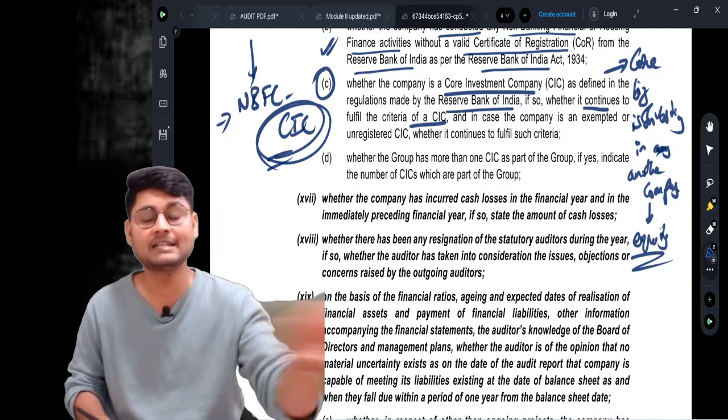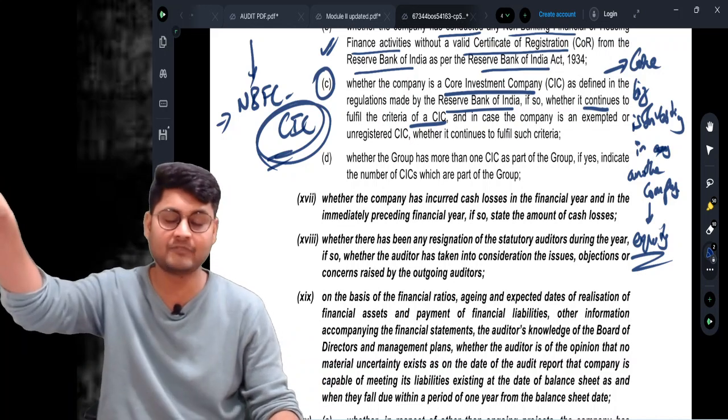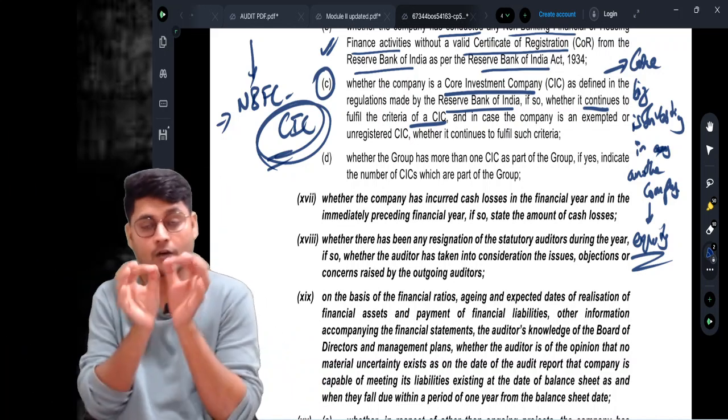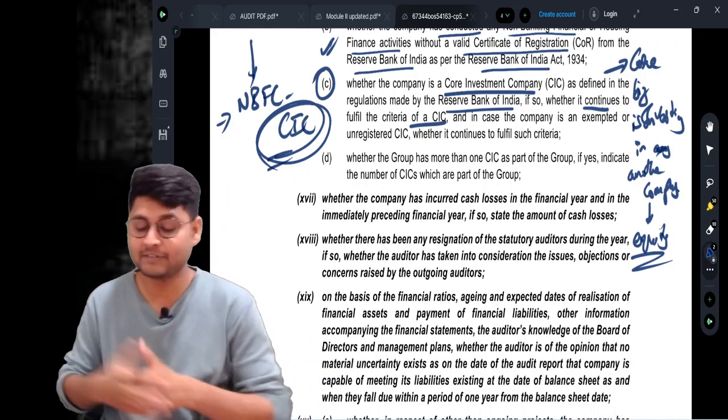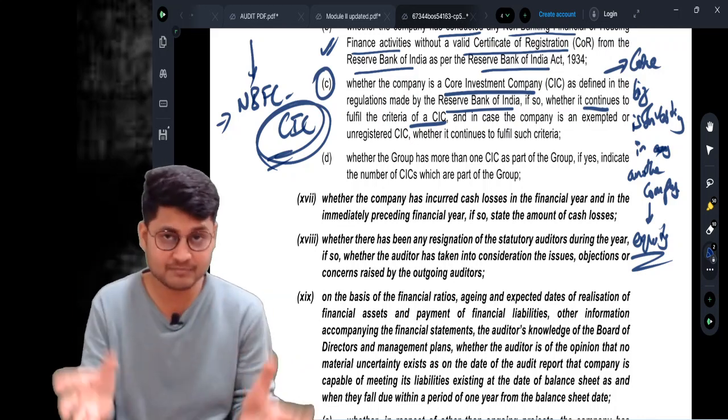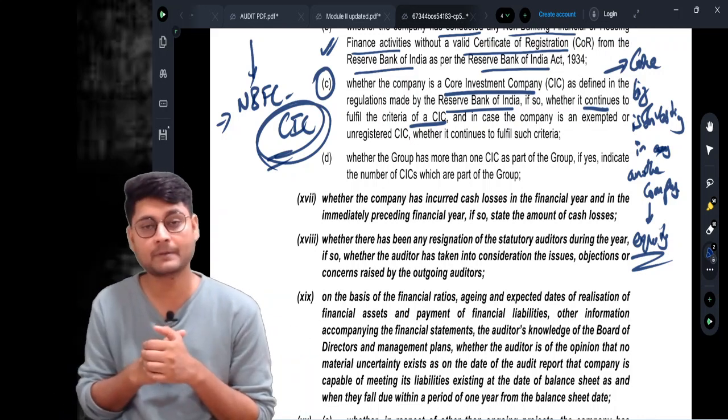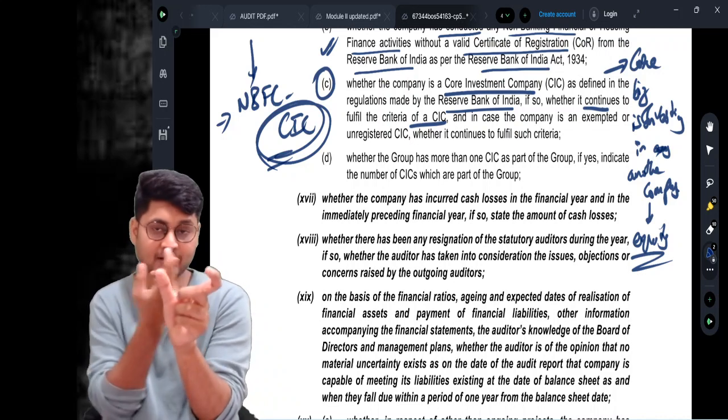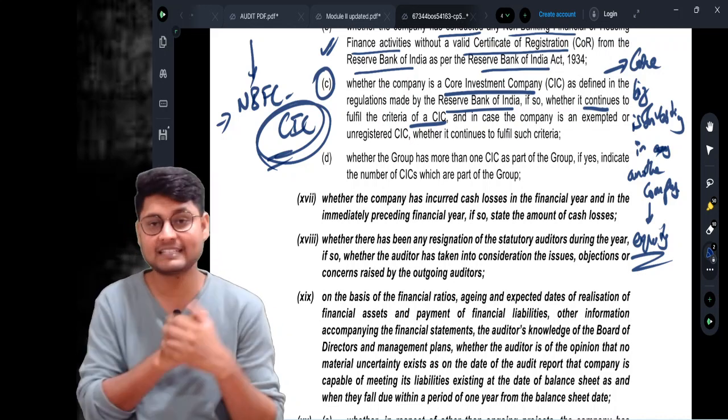So what is the criteria? 90% of total assets are to be invested in some other entity, and out of that, 60% will be in equity only. And there are some exemptions also which are applicable for it. So there must be certain criteria for exemptions of CAC.